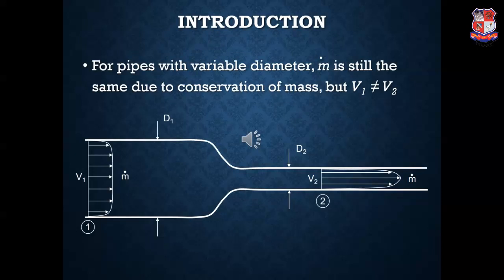But due to the law of conservation of mass, though the velocities may be different, v1 and v2, due to the pipe contraction, the mass is still going to be constant through section 1 and section 2. That is, if at the start of section 1 the mass is m, at the end of section 2 the mass will remain the same. This is conservation of mass through the flow.